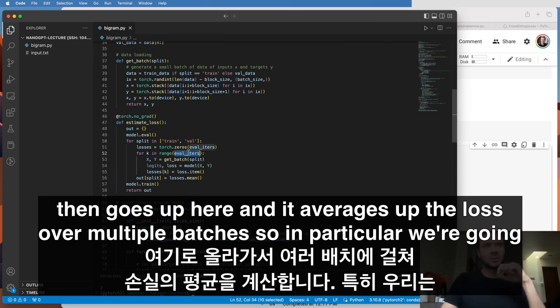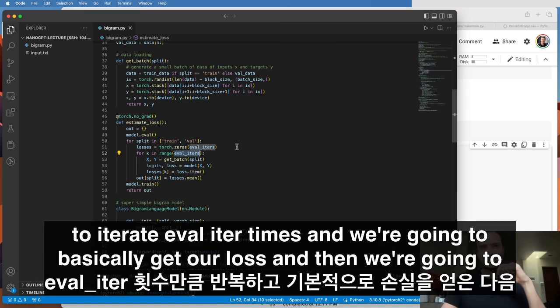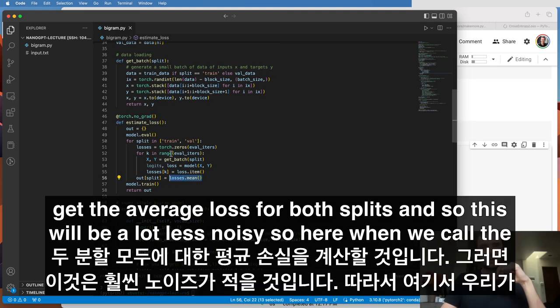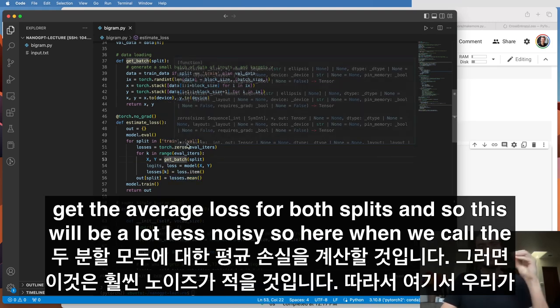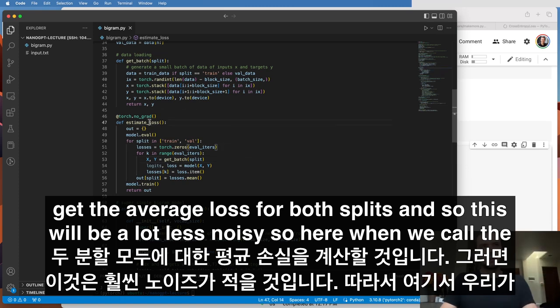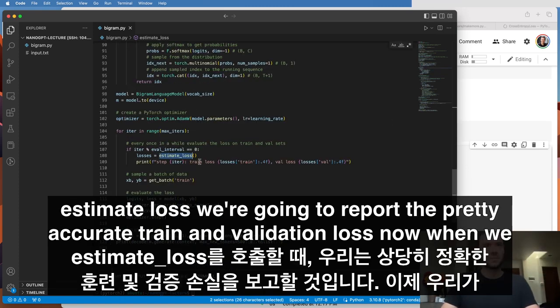So in particular, we're going to iterate eval_iters times, and we're going to get the average loss for both splits. And so this will be a lot less noisy. So here when we call estimate_loss, we're going to report the pretty accurate train and validation loss.